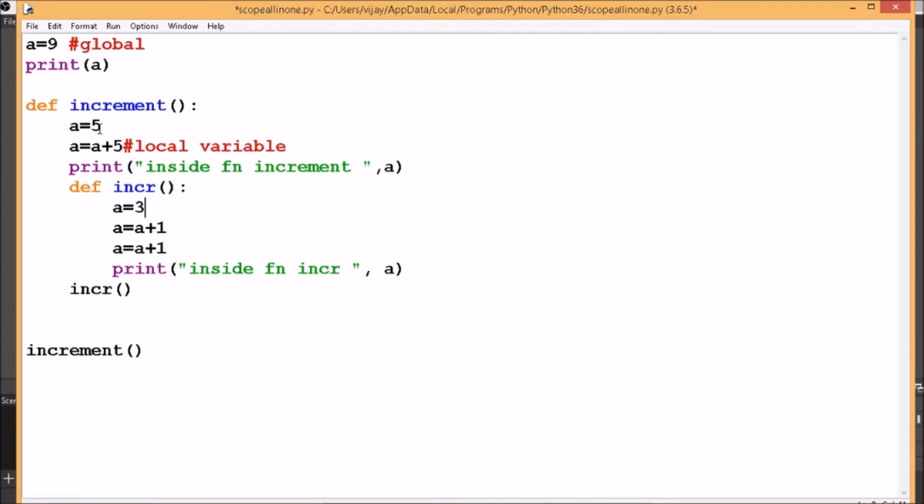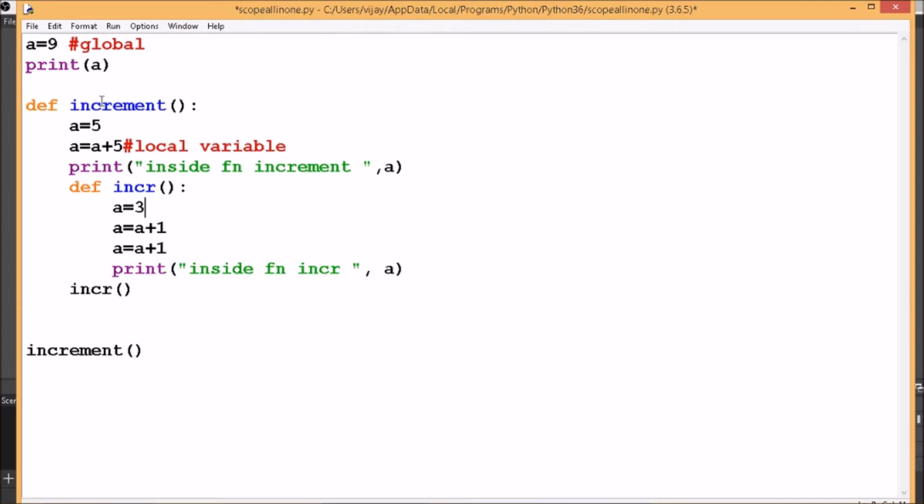The local variable a equal to 5 exists till the increment function gets executed, and this a equal to 3 holds till the function INCR is executed. So this a gets destroyed as soon as we come out of function INCR.